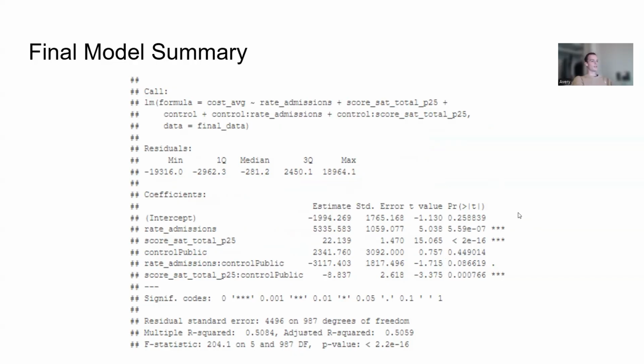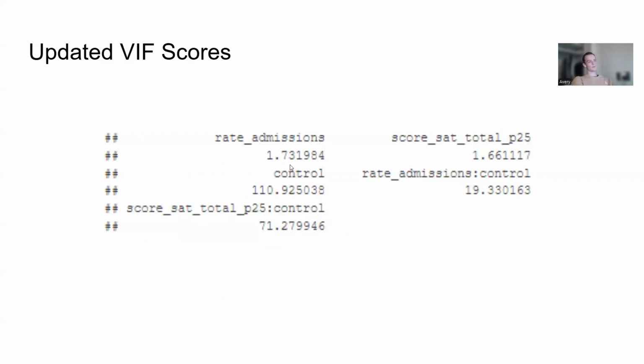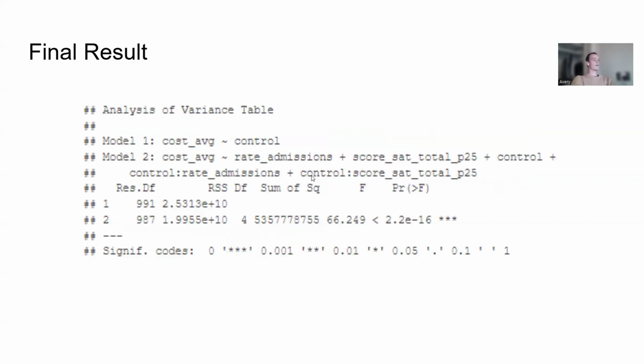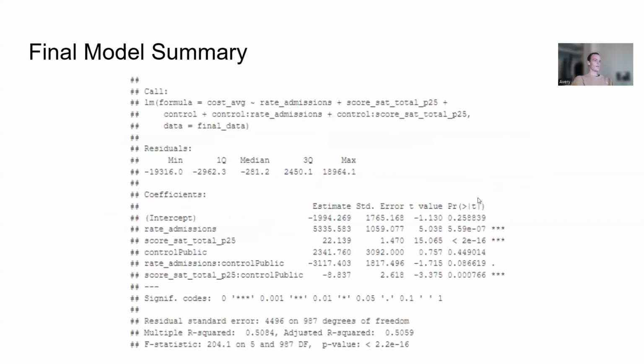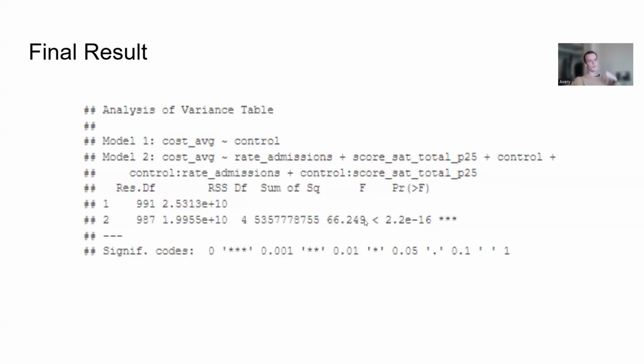And now we can check multicollinearity again, and we see this is much better, 1.7 and 1.6. There are no concerns here about multicollinearity. We're not even in the warning zone. And then when we run our final GLT F test, we see here an F score of 66.2. This made our result even stronger. We reject our null hypothesis and conclude that school selectiveness does have an effect on average cost. And we see here that admissions rate actually has a positive impact, which, if we were trying to explain that, we might want to dive into deeper. But here we just conclude that we reject our null hypothesis.